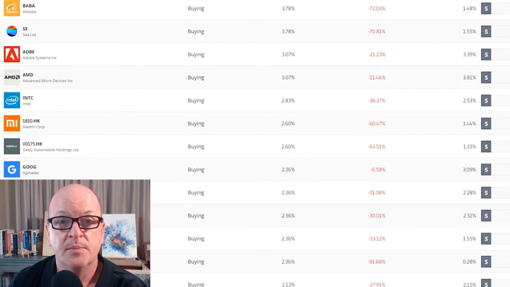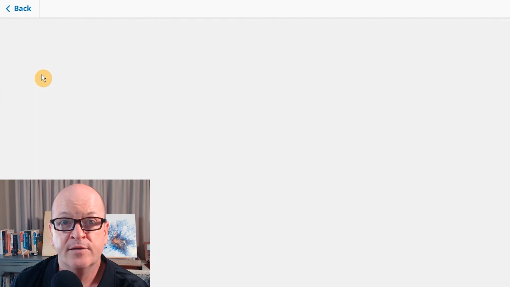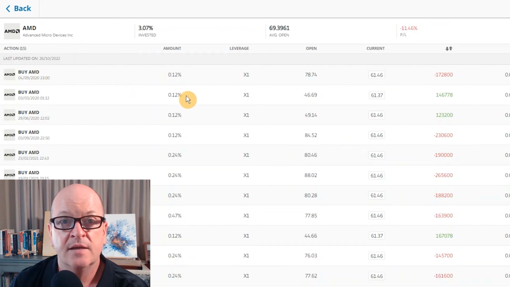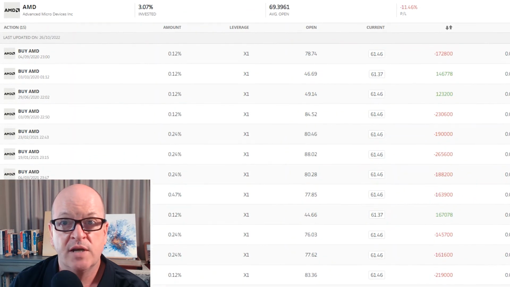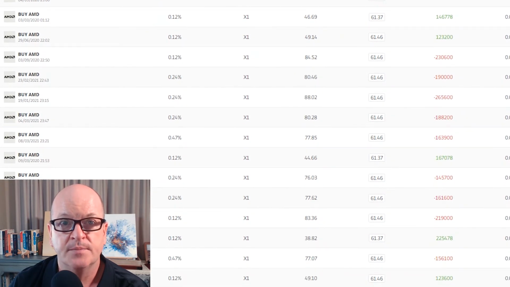Here's an example. What you need to do is look through the portfolio. Here you can see the position sizes. But like I say, you've got to go one level deeper. AMD, for example, is over 3% position size, but when I click through, I can see that this position consists of multiple trades, and the smallest trade size I can find is 0.12%.